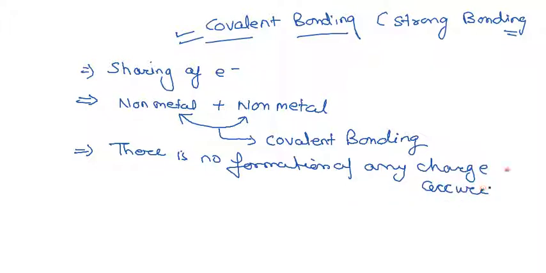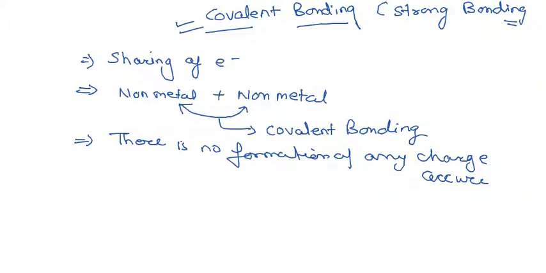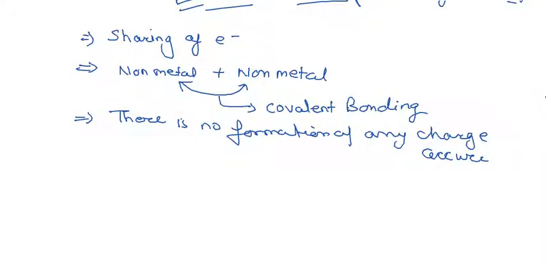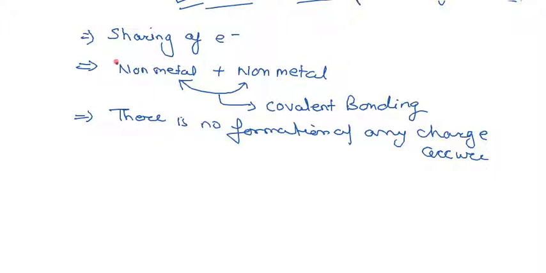Next, we follow how many electrons are required for the outermost shell. This number of electrons is shared with the other atom, and they get joined at that position.